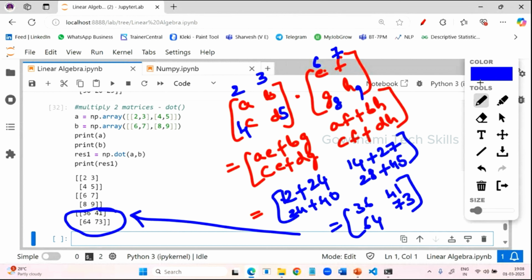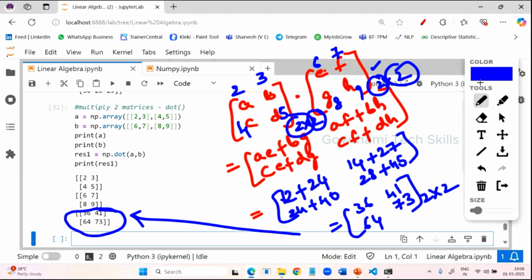Has everyone understood till here? Now what is the shape of this matrix? 2 by 2, this is 2 by 2. That means the first matrix's columns are 2 and the second matrix's rows are 2. So then you can perform multiplication. The output will be 2 by 2. You got it, the same thing.